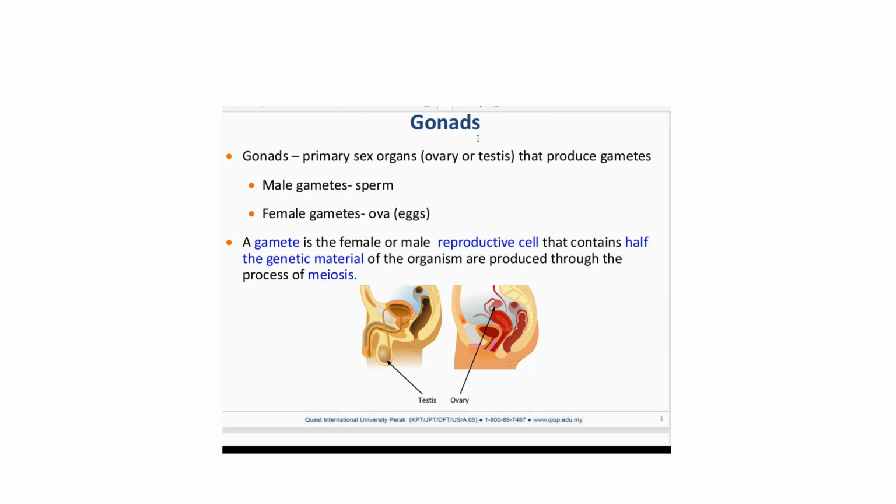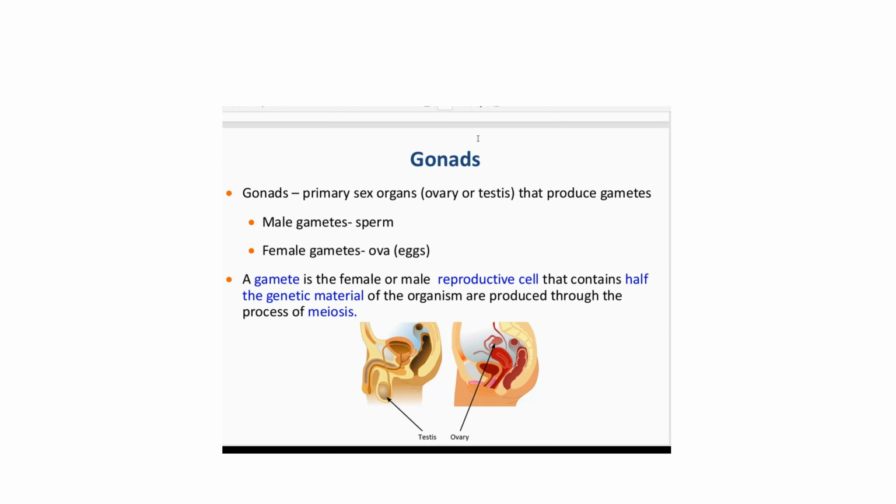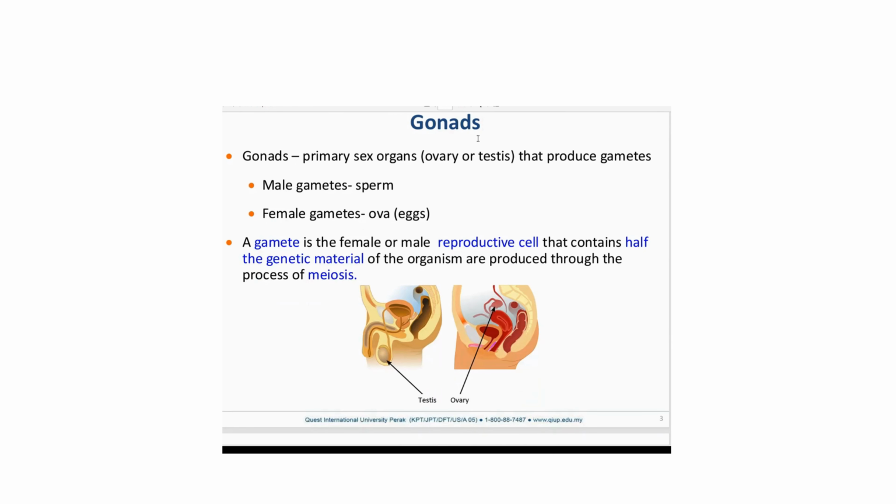Right. So now, when you're talking about embryology, we have to talk about gonads. Gonads are primary sex organs, right? So primary sex organs, these we call ovaries or testes. Ovaries are present in females and testes present in males.